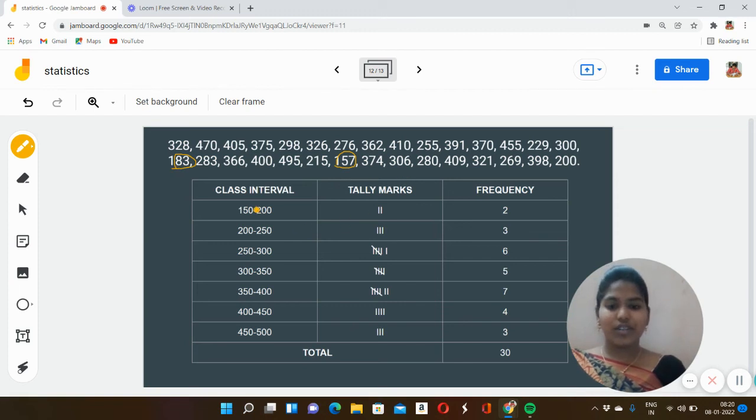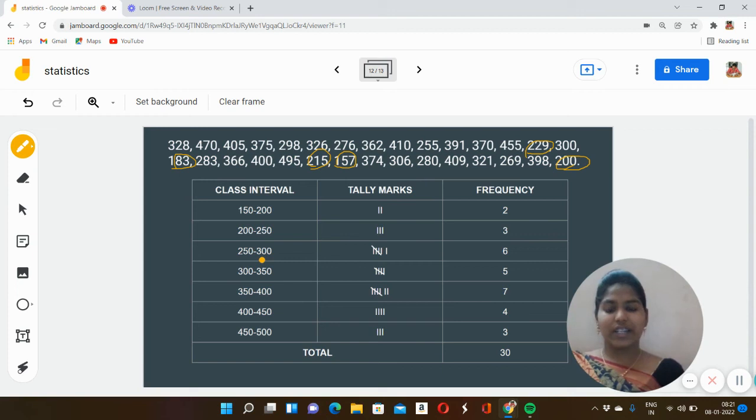Two students took from 150 to 200, so I have drawn two straight lines. Now 200 to 250. 1, 2, 3. Three students obtained in that, so three straight lines.